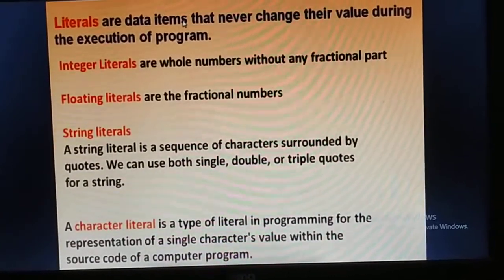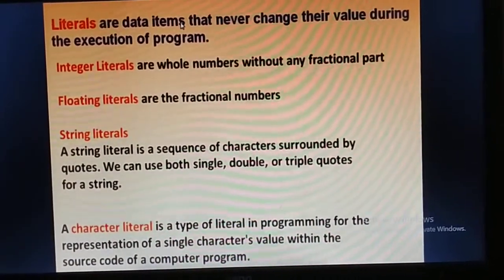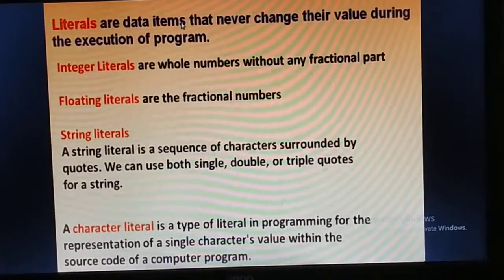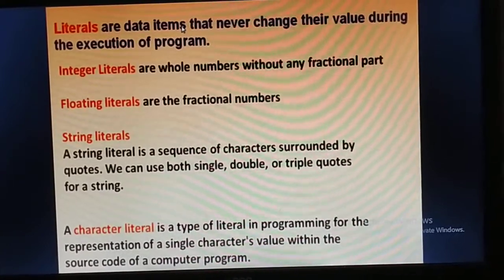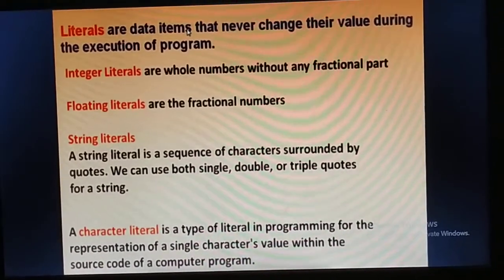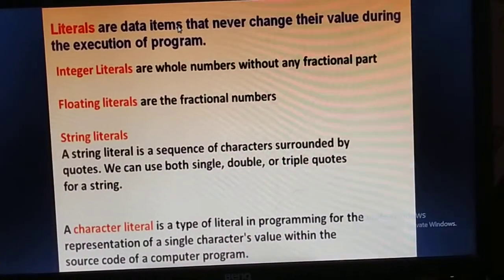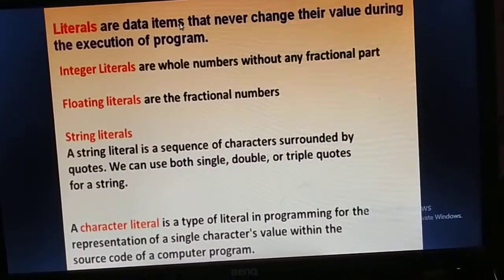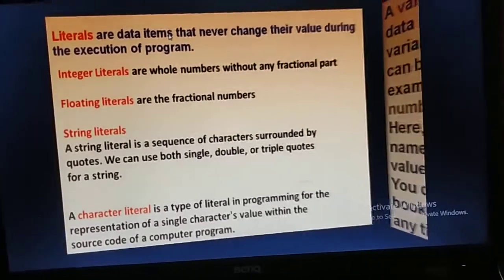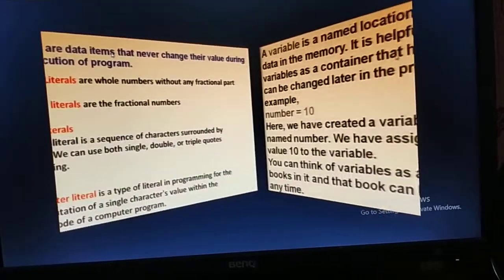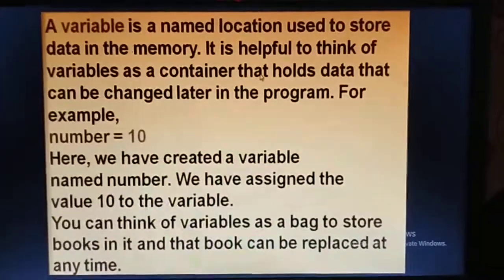Floating literals are fractional numbers. A string literal is a sequence of characters surrounded by quotes. We can use single, double or triple quotes for a string. A character literal is a type of literal in programming for the representation of a single character value within the source code of a computer program.